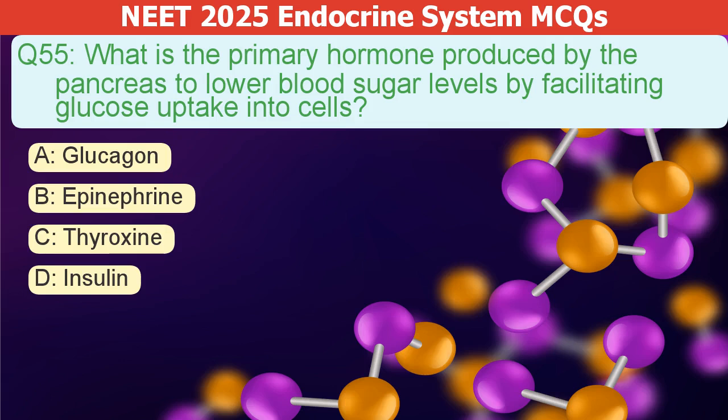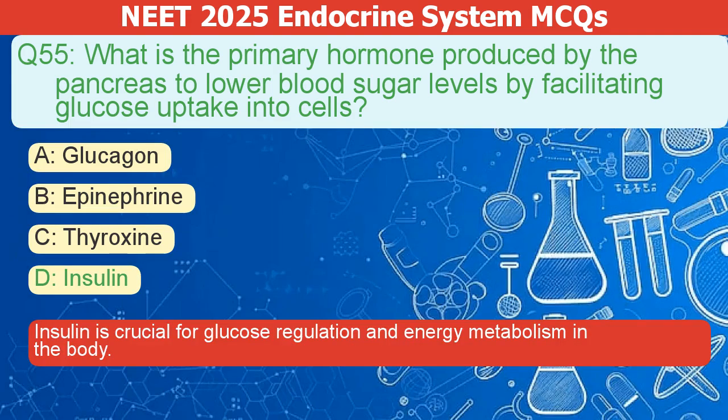What is the primary hormone produced by the pancreas to lower blood sugar levels by facilitating glucose uptake into cells? A. Glucagon. B. Epinephrine. C. Thyroxine. D. Insulin. The correct answer is D. Insulin is crucial for glucose regulation and energy metabolism in the body.